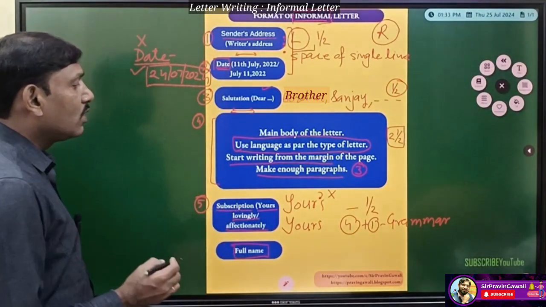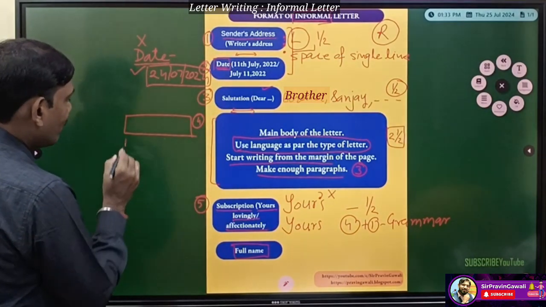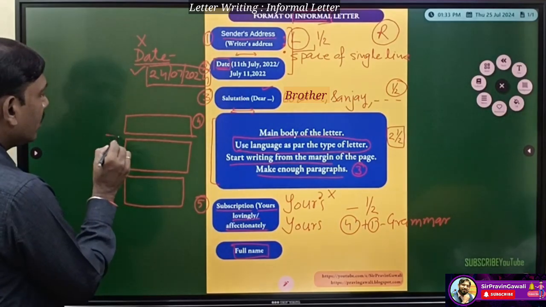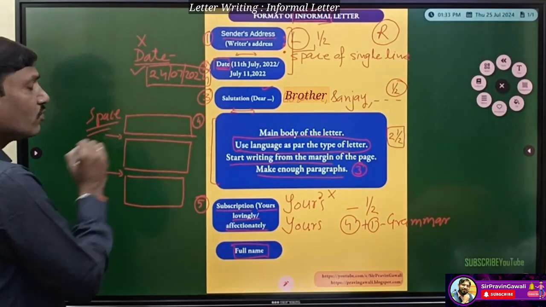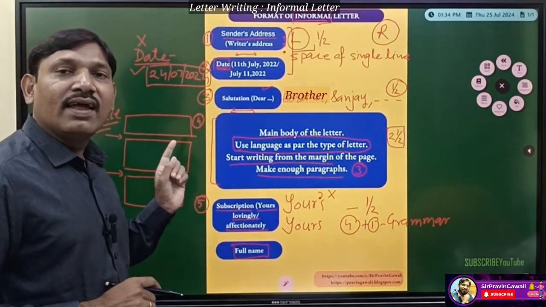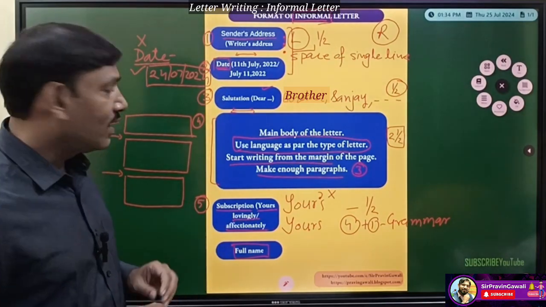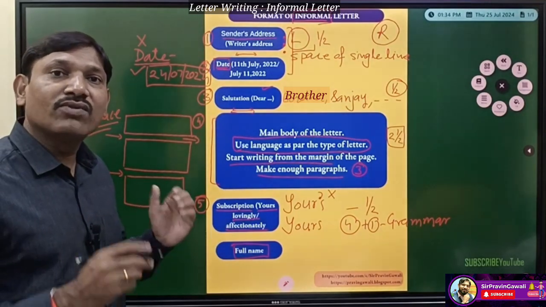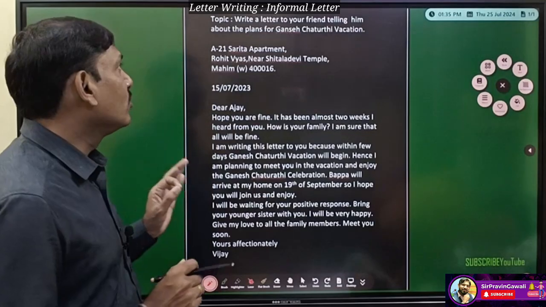And one of the important things, students: when you are making 3 paragraphs, we have to leave a space in between the 3 paragraphs. Why should the space be there? So that we can understand you are making a paragraph there. This can be a single line space, otherwise a double line space. This space can be 2 lines, otherwise a single line you can also leave. Understood? Now let's have an example very quickly so that you can understand.